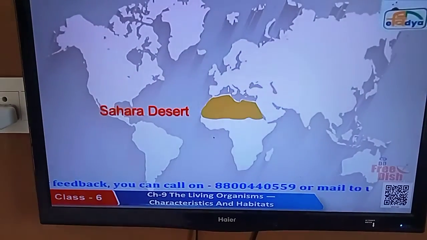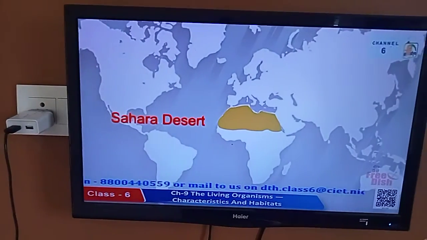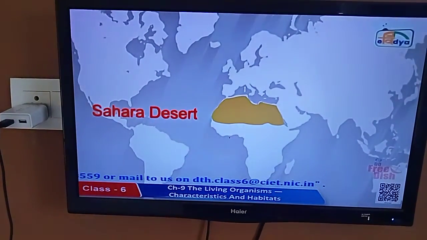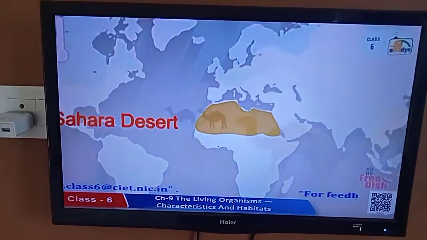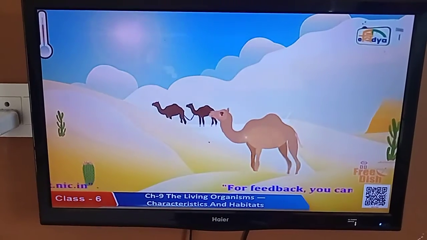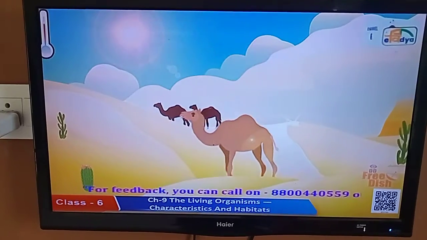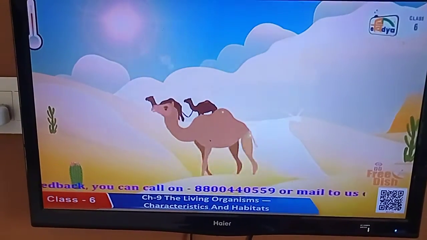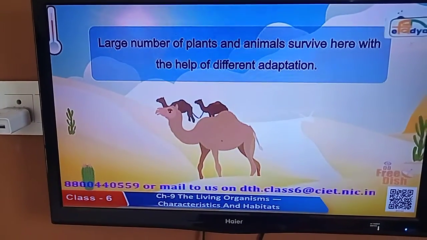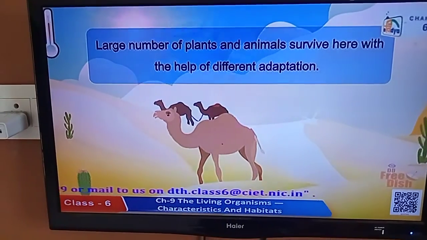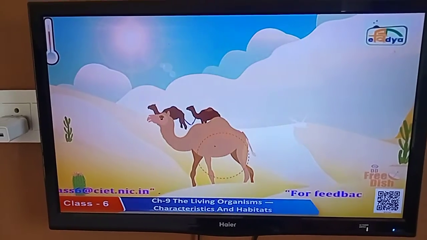Deserts. Sahara Desert is the largest desert in the world. It is located in Africa. All deserts are usually very hot and dry. The reason for this is less rainfall and more evaporation. Yet, a large number of plants and animals survive here with the help of different adaptations. For example,